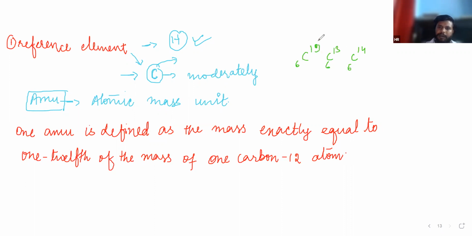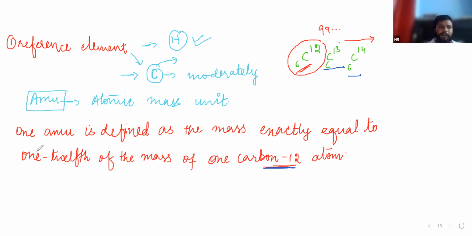Yeah. In nature, this C12 exists 99 point something percent, and it decreases in this order. Okay, these are the isotopes of carbon. So it is already defined that we are taking 1/12 of the C12 atom, not C13 and not C14.